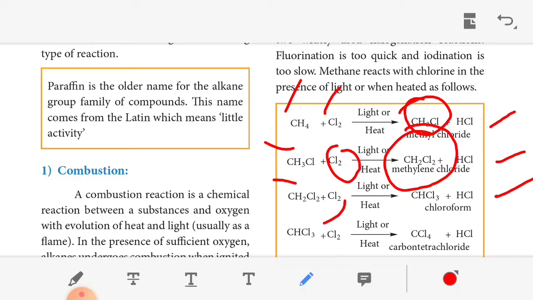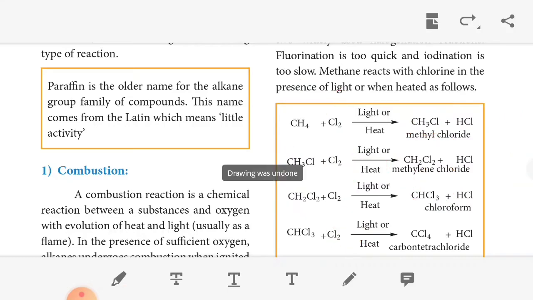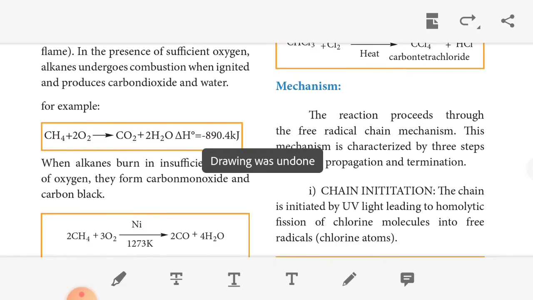So how many chlorines are remaining? Three chlorines, so CHCl3. Then the chloroform again reacts with chlorine. One hydrogen is removed with one chlorine as HCl, so CCl4 remains. So we get carbon tetrachloride. Methane reacts with chlorine and finally we get carbon tetrachloride, the formula is CCl4.